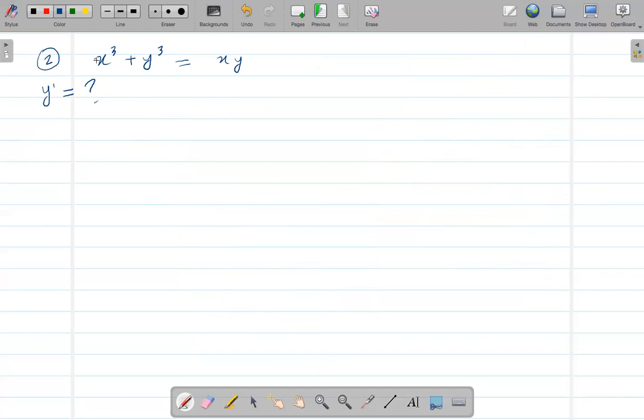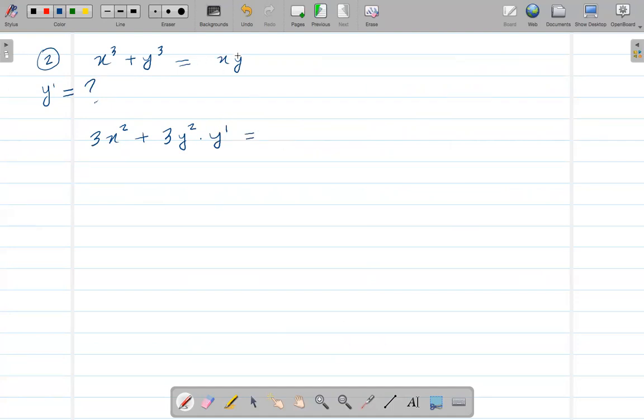Okay, from the left hand side, since you're finding the y prime, for x variables, we'll just take the derivative of this, which will give 3x to the power 3 minus 1, which is just 2, right? Now, since we're finding the y prime, when we have a y variable, we need to take the derivative of this whole thing first, which is 3y to the power 3 minus 1, which is y squared, right? Times, then take the derivative of this inside, which is y, which is basically y prime,